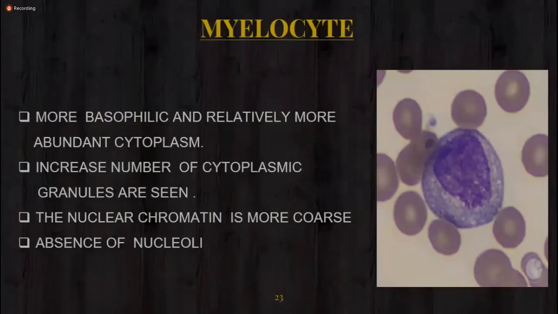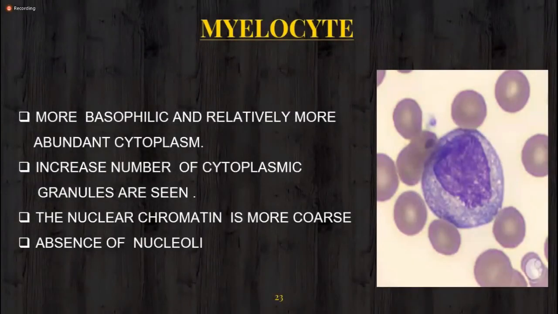Now come to the third stage, which is myelocyte. Look at this cell, it looks more basophilic and has relatively more abundant cytoplasm, because the nucleus is now shrinking in this stage, and a condensed chromatin network is there. Nucleoli are completely absent in this stage. Granules are seen, in fact more granules are seen in this stage.